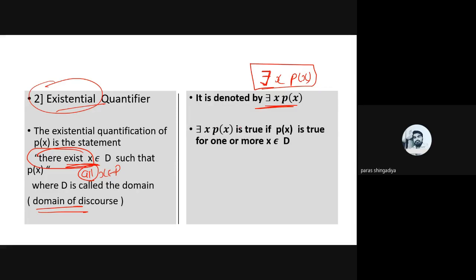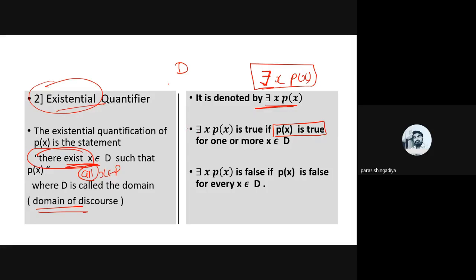Now, when do we say it is true and when do we say it is false? For the true case, there exists x, P(x) is true when P(x) is true for one or more x belonging to D. From the domain D, for at least a single value of the domain, if P(x) becomes true, then we'll say that there exists x, P(x) is true.